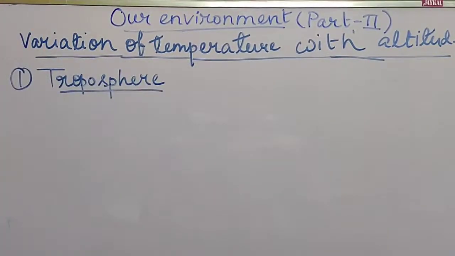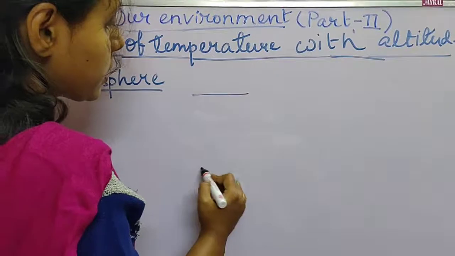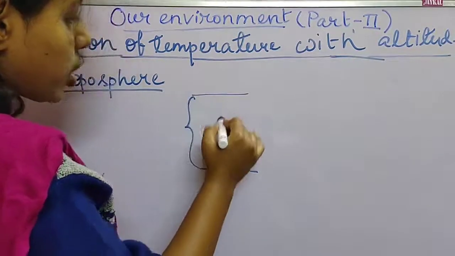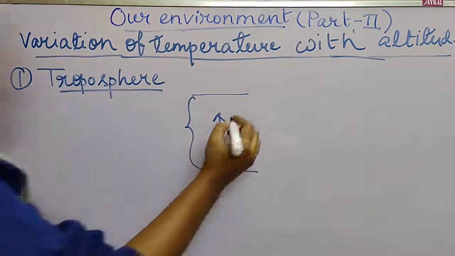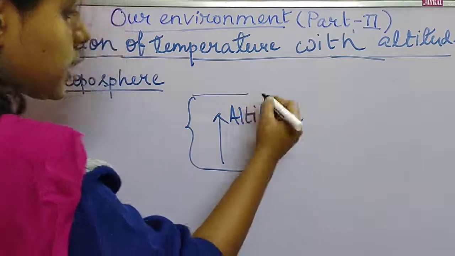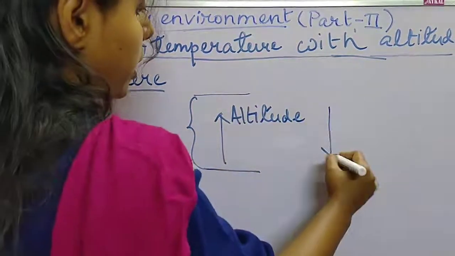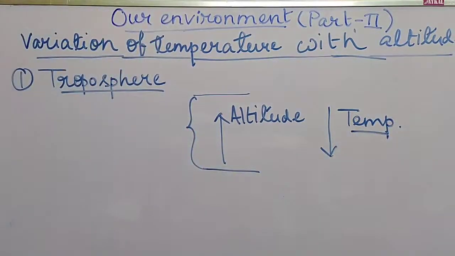In the troposphere, we have seen that with increase in altitude, suppose this is the layer of troposphere, the temperature of this layer decreases. If this is the altitude that increases in the upward direction, the temperature will decrease with increase in altitude.